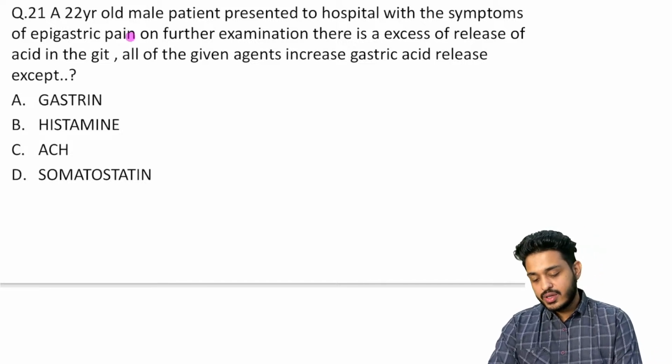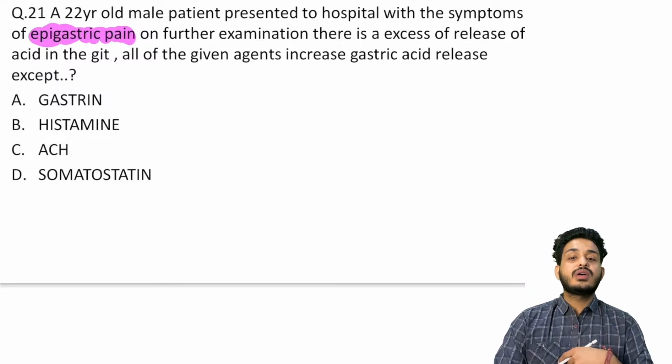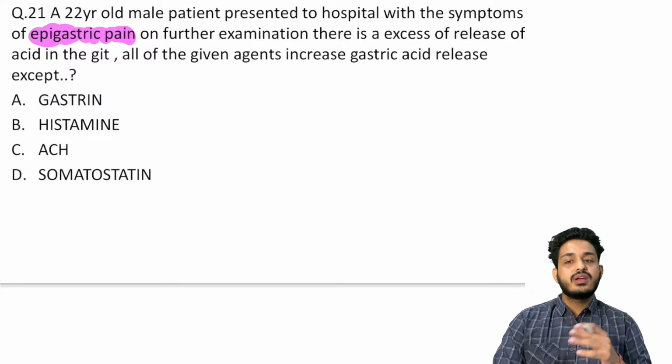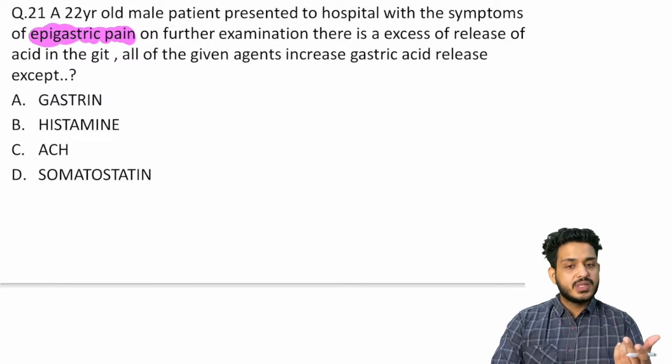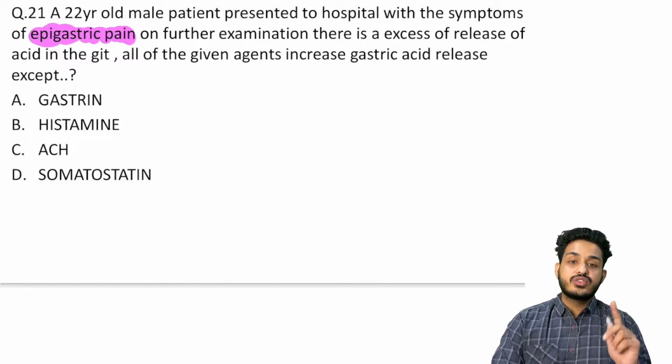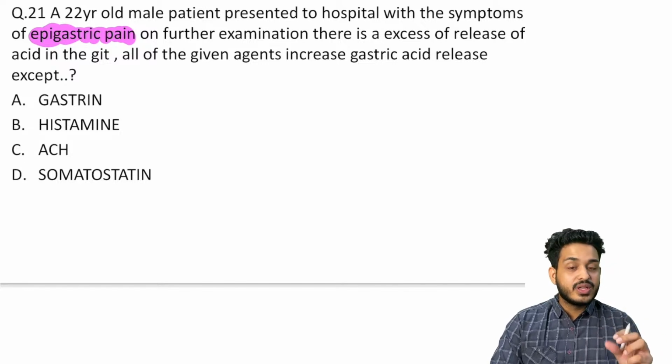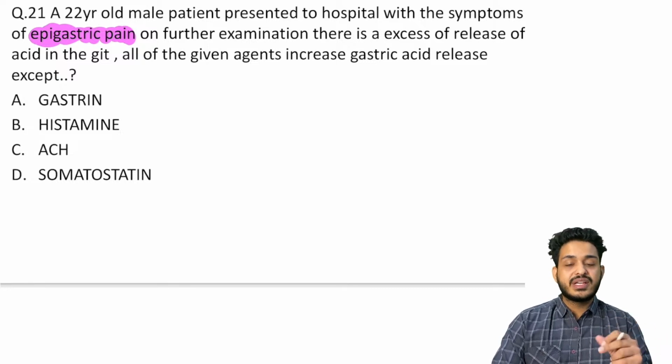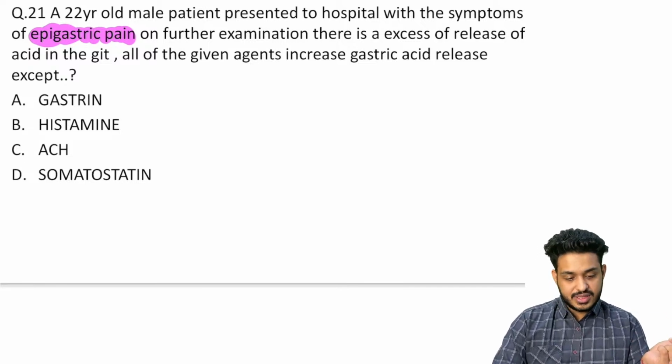This patient is having what? This patient is having epigastric pain. So simple understanding, if I give you epigastric pain, what is the differential diagnosis that you should have in mind? First thing, it can be GERD, it can be acidity, it can be multiple things, but the main important diagnosis you should have is myocardial infarction. You need to get an ECG done, check for ST elevation, ST depression, and if it is a flat line, if there are no signs of myocardial infarction, then you will be treating the acidity, right? So this is the thing.